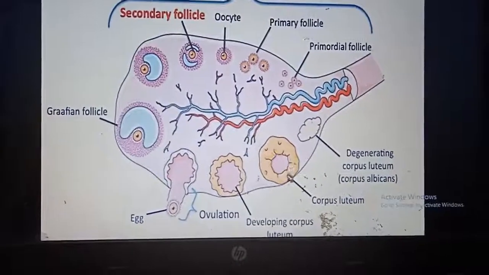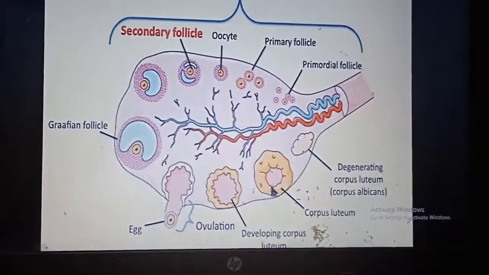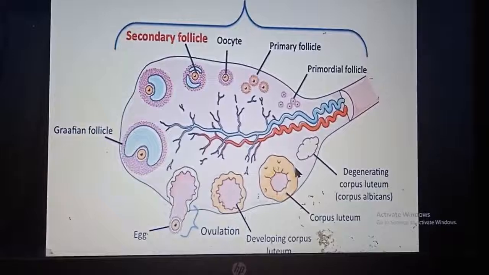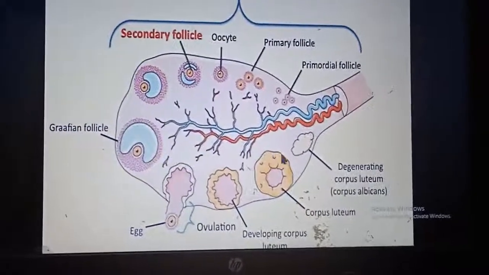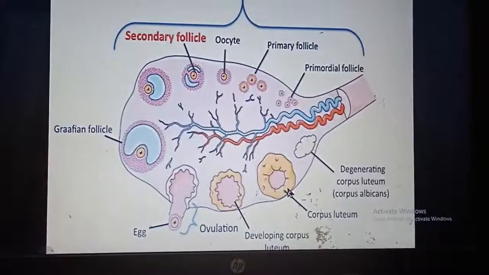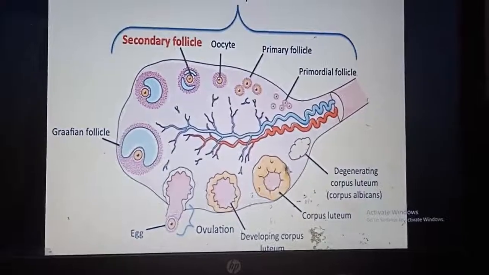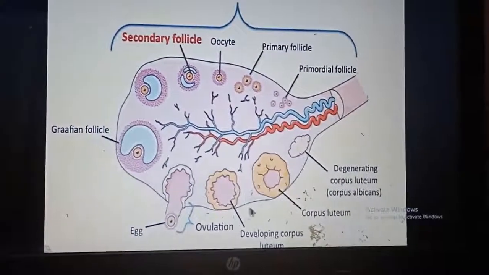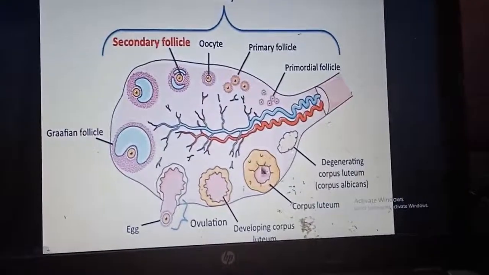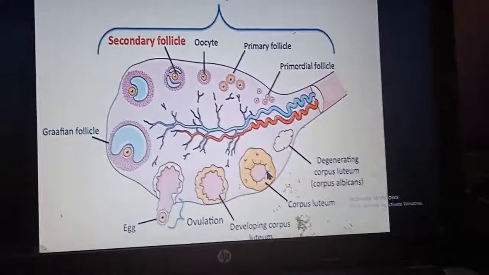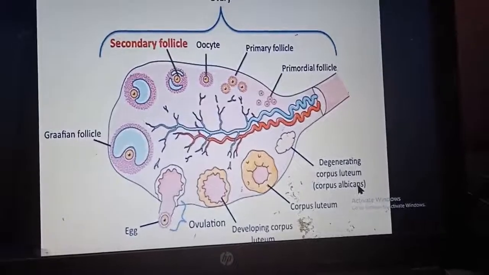Now these cells form a yellow pigment known as lutein cells, and now this remaining follicle is known as corpus luteum. If the lady becomes pregnant, it is known as corpus luteum of pregnancy. That will remain viable for up to 10 weeks at least, and serve as the source of progesterone, which is essential for maintaining pregnancy. And if the lady does not become pregnant, it will degenerate within 14 days. That is known as corpus luteum of menstruation, and after that it converts into a fibrotic structure that is known as corpus albicans.